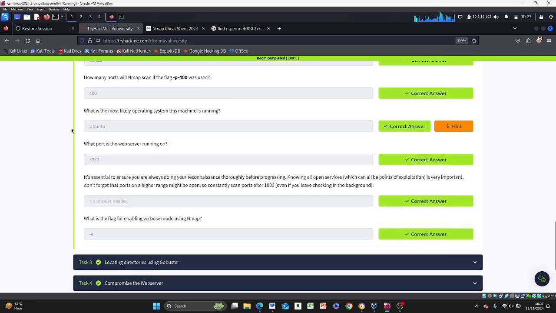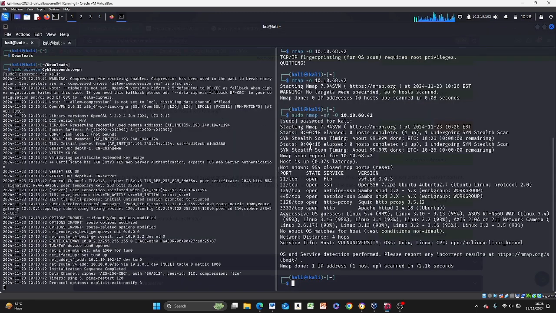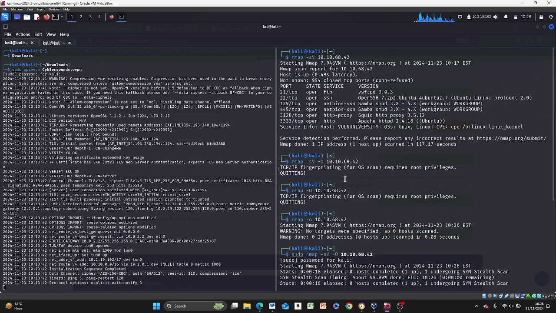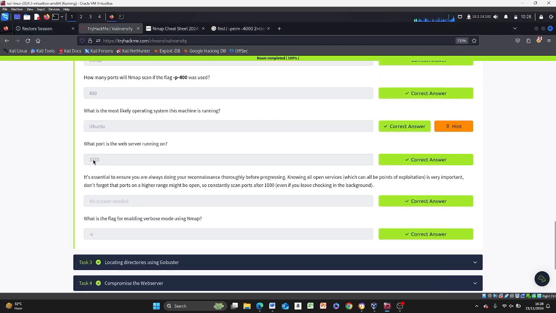So Ubuntu. So what port is the web server running on? For us to be able to know we have a web server, we should be able to put the IP address on our web browser and see that there's something open. From our ports, we know that web servers usually run HTTPS by default on port 443. But in this case, we have HTTP running on port 3333. By default HTTP is supposed to run on port 80, but it was changed to port 3333 for this one, and we have it here.